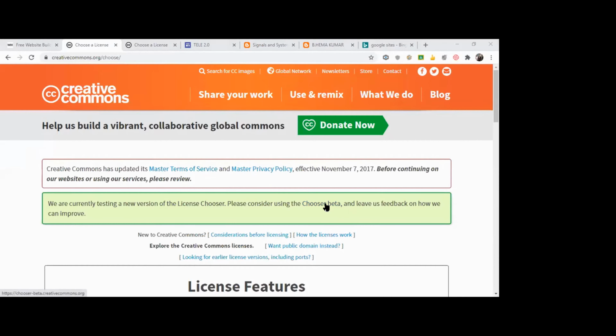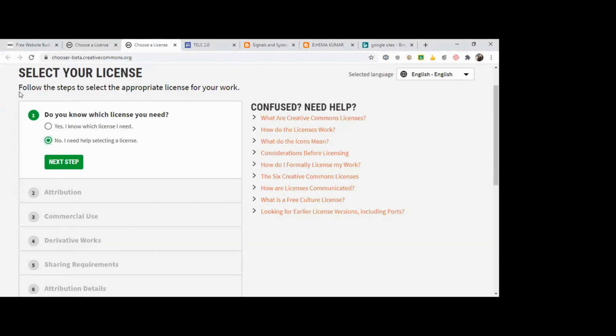Here I am choosing the beta version. Beta version is step by step. It will be easier. Beta version is a bit easier. Now here I can just put no, I need help in selecting a license.